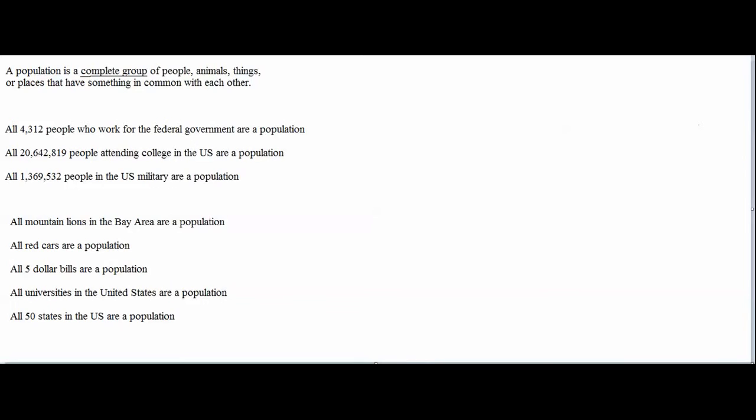I could calculate that average, or mean, by adding the 20,642,819 answers and dividing the total by 20,642,819. The number that I would be calculating in this case would be called a population mean.